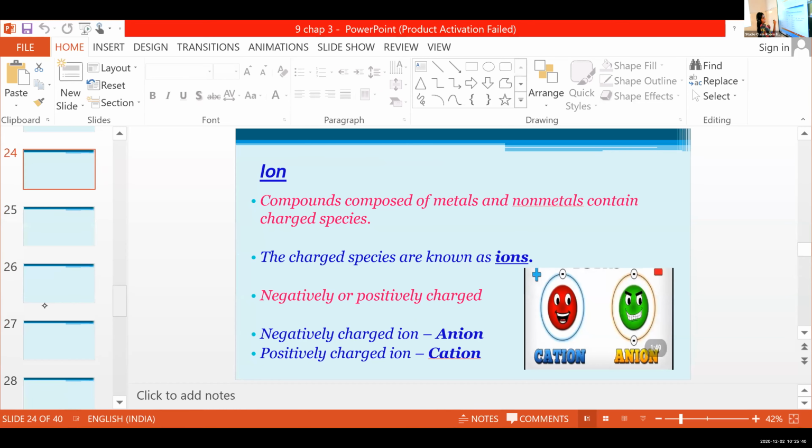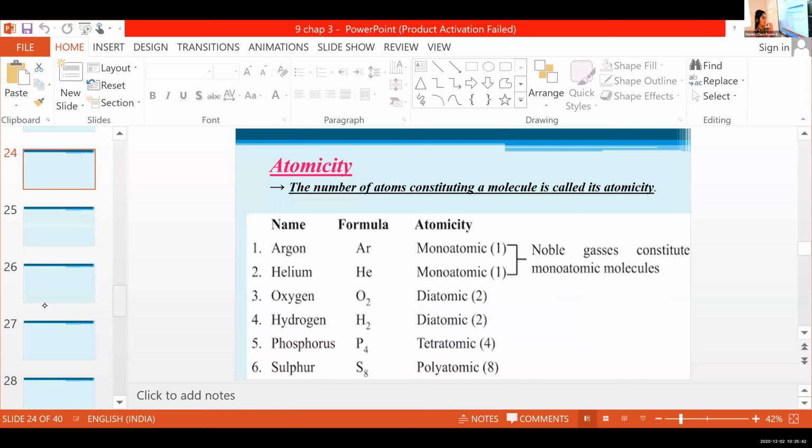Atomicity: the number of atoms constituting a molecule is called its atomicity. Clear? Number of atoms needed to form a molecule is known as its atomicity. Clear?